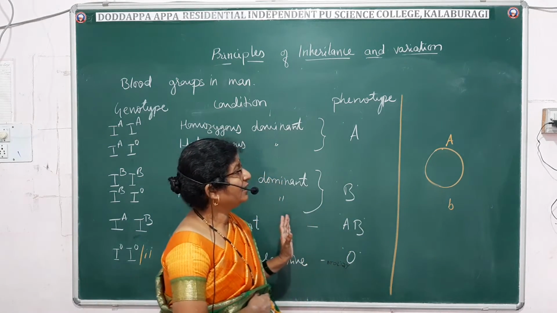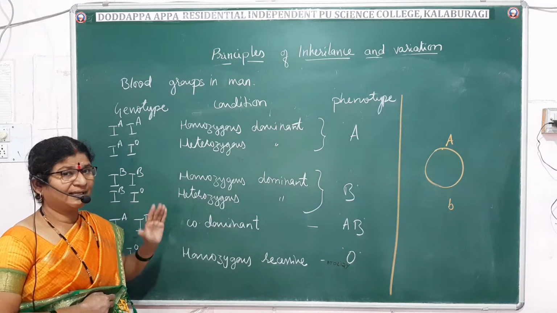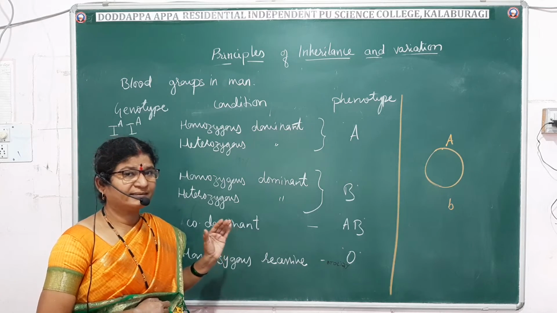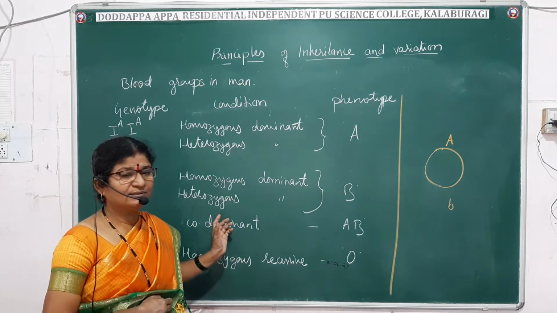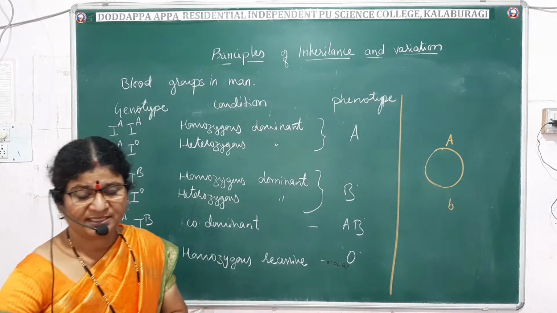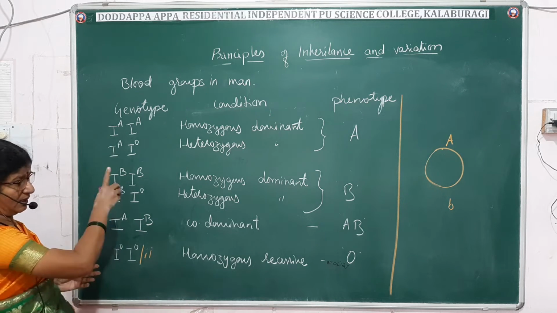Now, by knowing the blood group of the parents, we can guess the blood group of our children. So let us learn how to find the blood group of progenies with a few simple problems. Hope you understood this.